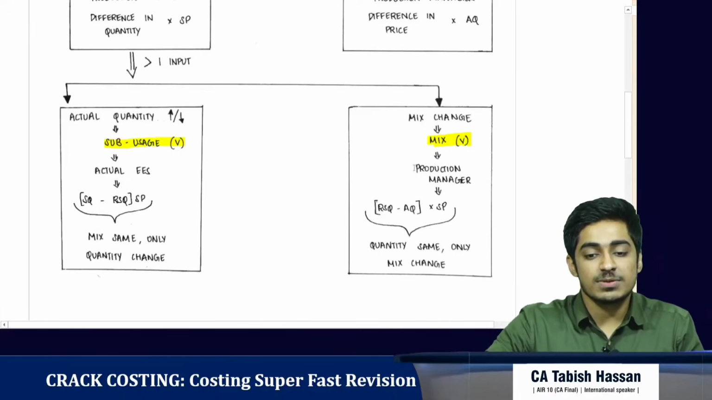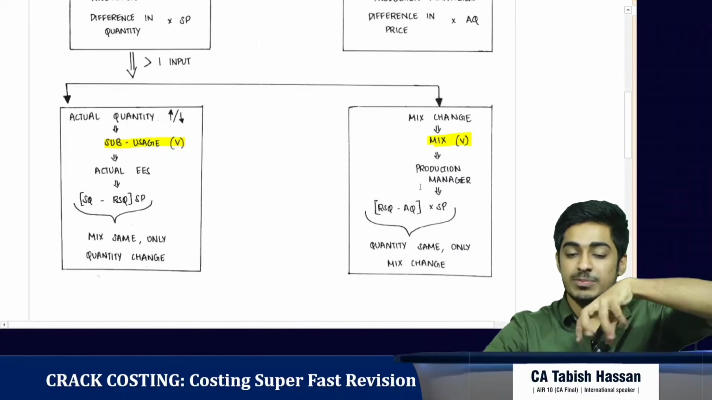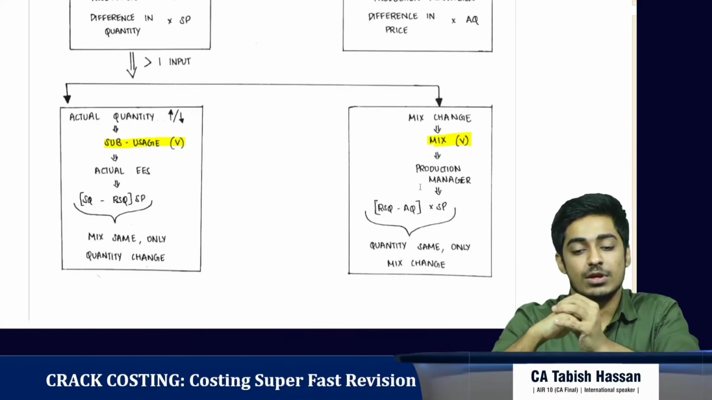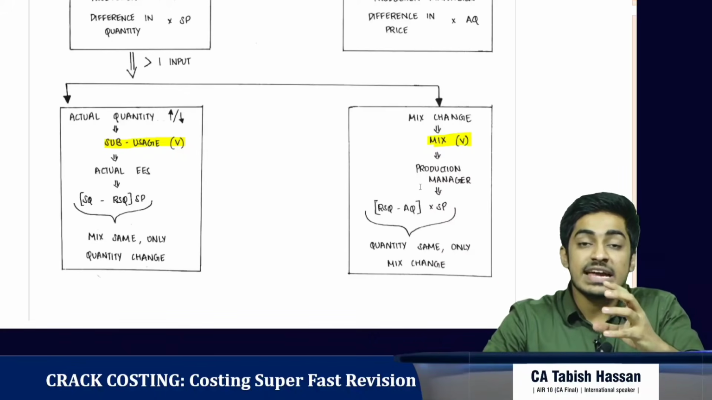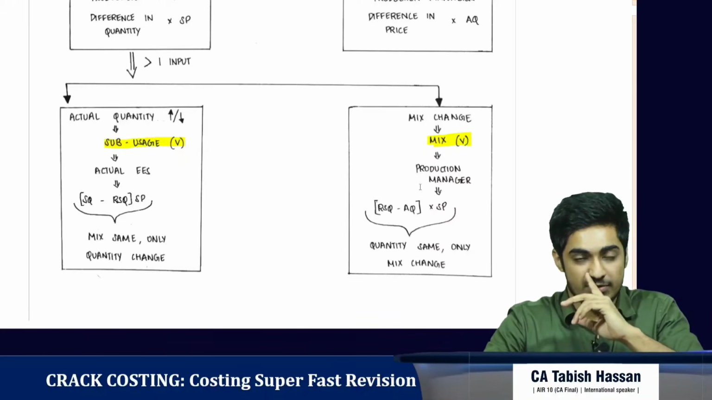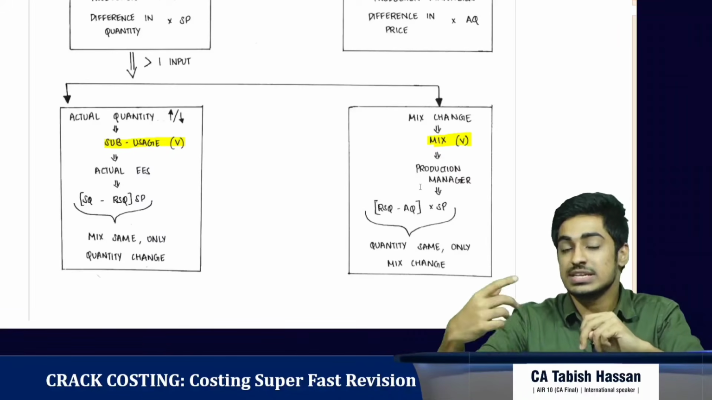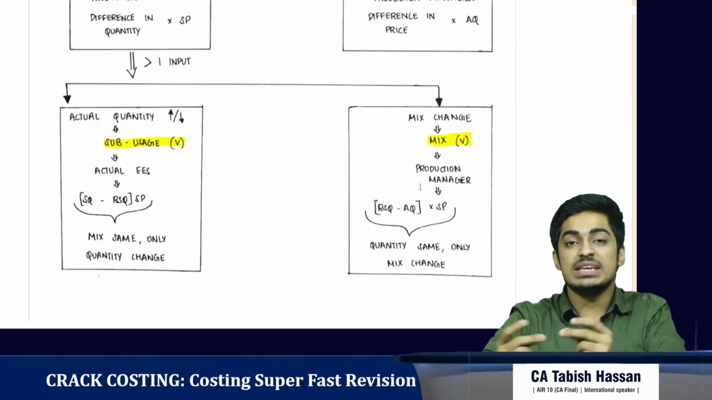Who is responsible for this? Production manager is responsible for this. How do we get it? Always the multiplier is standard price, and we compare revised standard quantity with the actual quantity. What is revised standard quantity? Actual quantity in the standard mix. What is actual quantity? Actual quantity in the actual mix. So quantity is the same, only mixing is different.